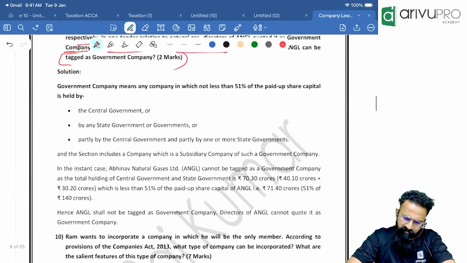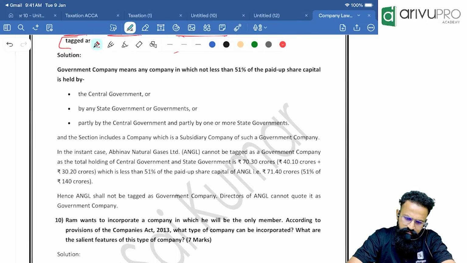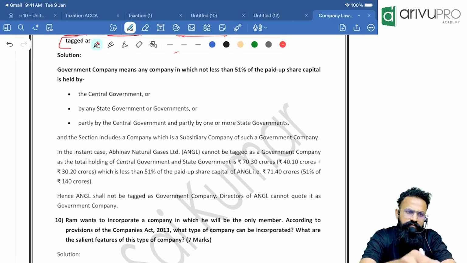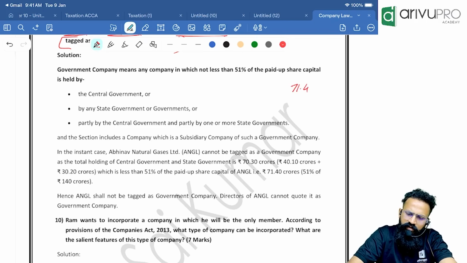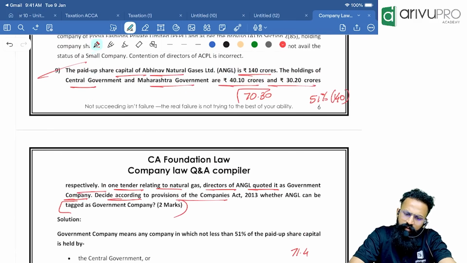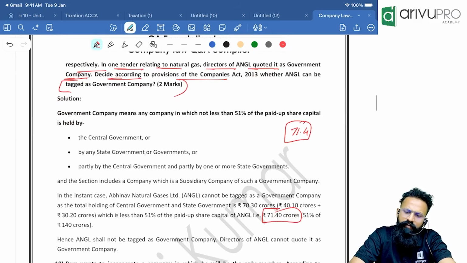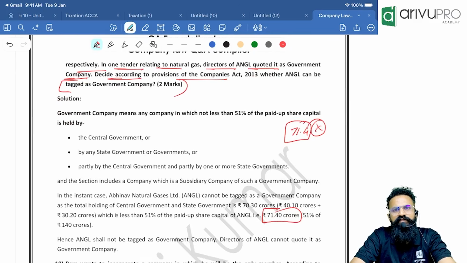Have they calculated somewhere? If they have not done, we will do. So you take 140 and you do 51%. It comes to 71.4. They have done it. Now how much are we holding? 70.3. How much is 51%? 71.4. So they are not holding more than 51, I mean, they are not holding the minimum 51 percentage. Hence I cannot call it a government company.